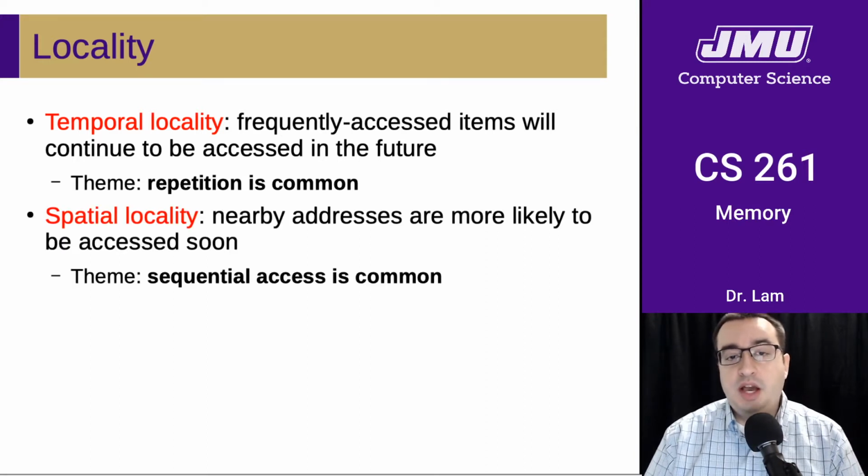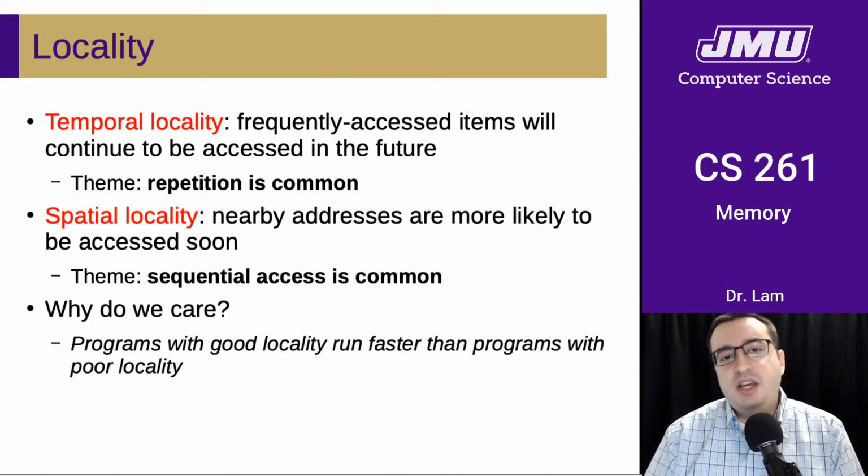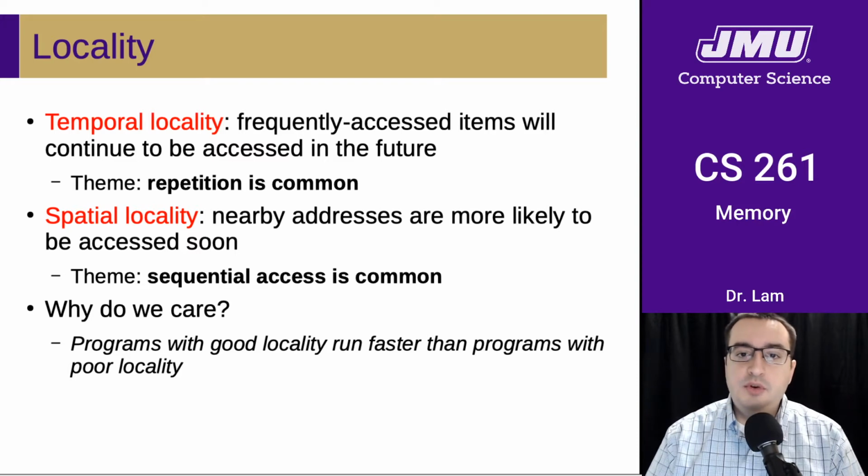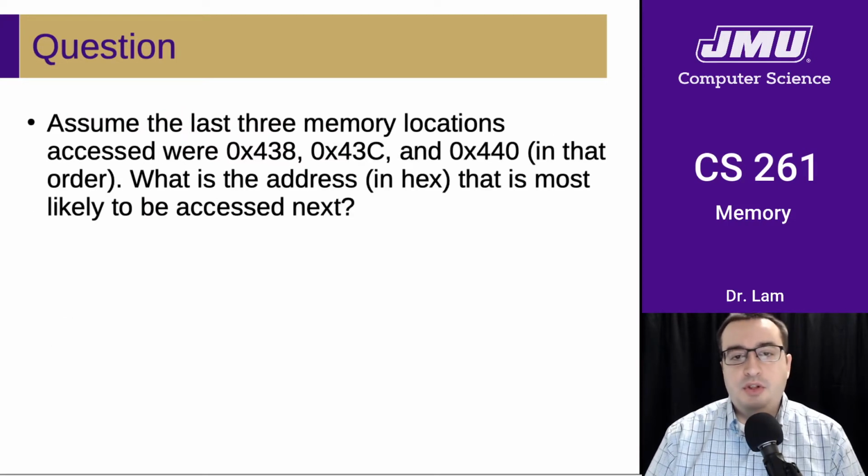The second kind of locality that we care about is spatial locality, which revolves around this idea that nearby addresses are more likely to be accessed soon. And so the theme here is that sequential access is common. And we care about this because programs with good locality are going to take better advantage of our memory hierarchy, and they're going to run faster than programs with poor locality. So let's think about this a little bit.